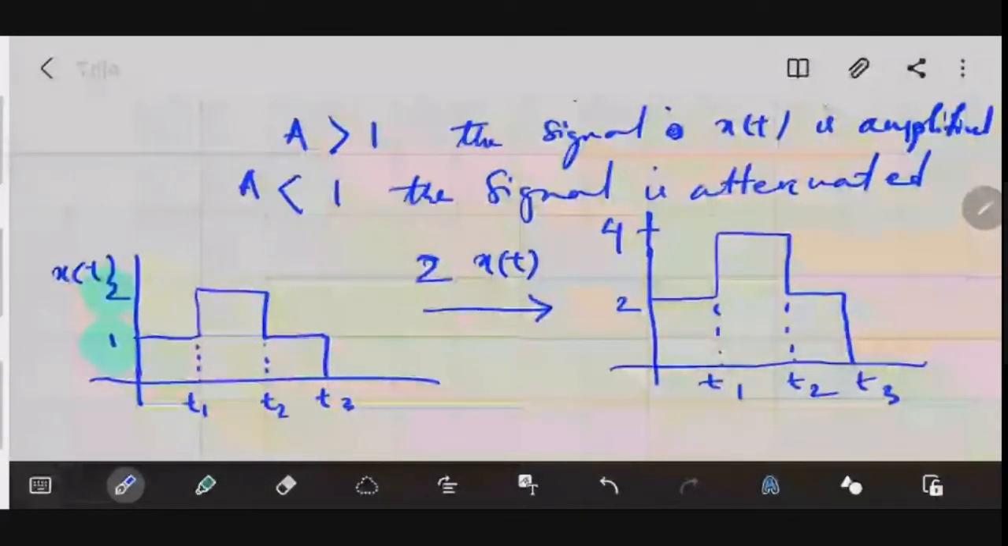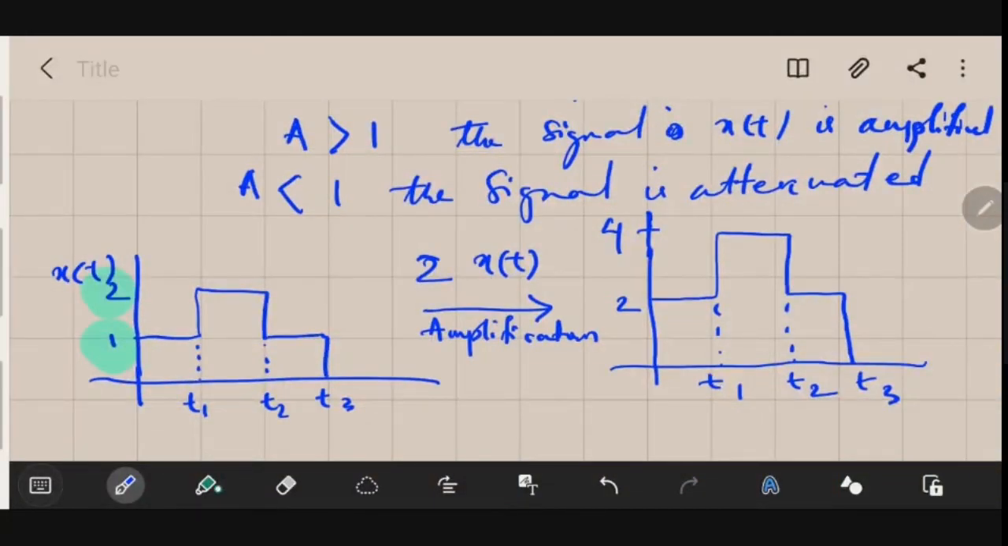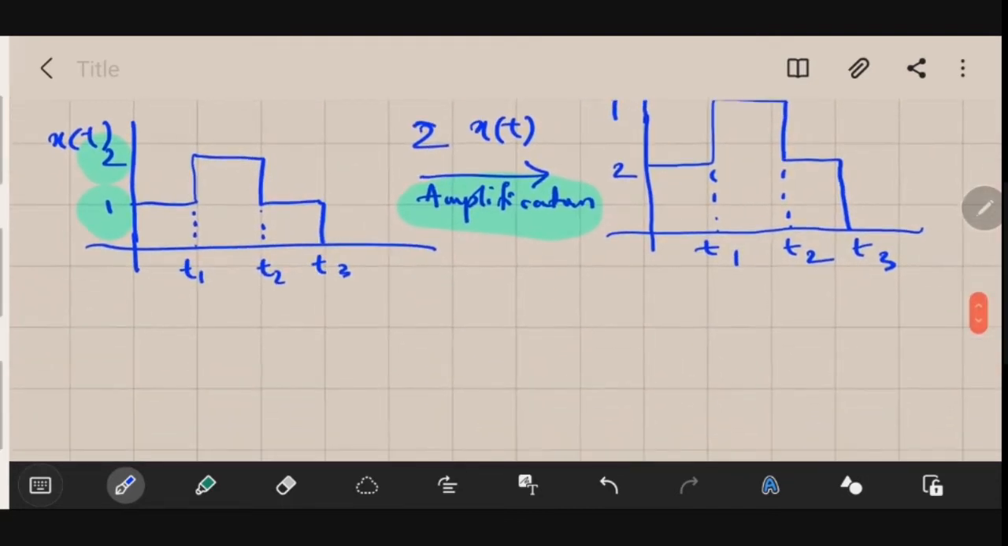Got it? So this kind of operation is called amplification. In amplitude scaling, we have amplification or attenuation. The next we will see an example of attenuation. Let me just scroll up. So let us find 0.5 times x of t. This will be the attenuation version.